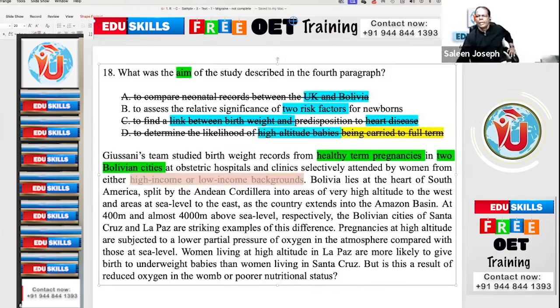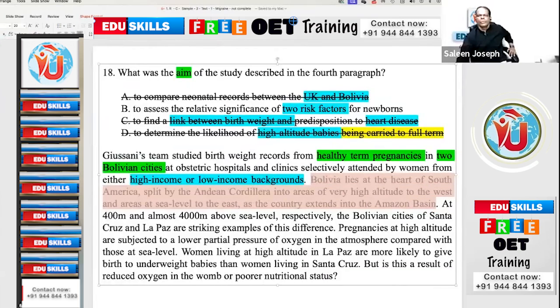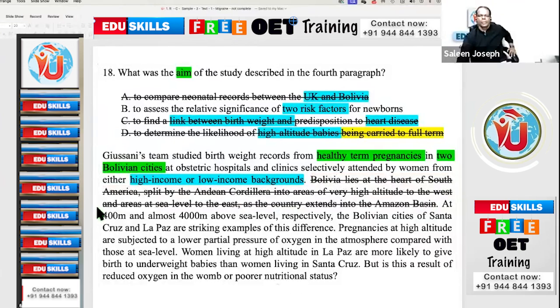Okay. Bolivia lies at the heart of South America, and we don't require all these details as per the options we have read. Where Bolivia is and all those things are not required for us, because they don't ask in any of the four options where Bolivia is situated or how big it is, how small it is. At 400 meters and almost 4,000 meters above sea level respectively. Okay, one is at 400 meters, the other one is at 4,000 meters from sea level. Means one is near the sea level, one is very high. The Bolivian cities of Santa Cruz and La Paz are striking examples of this difference.